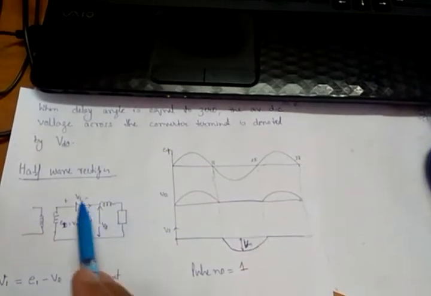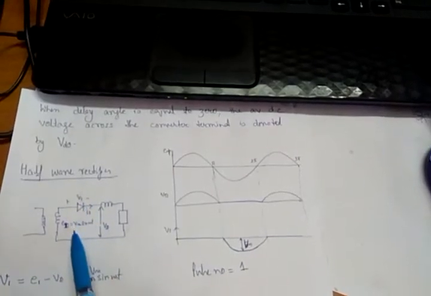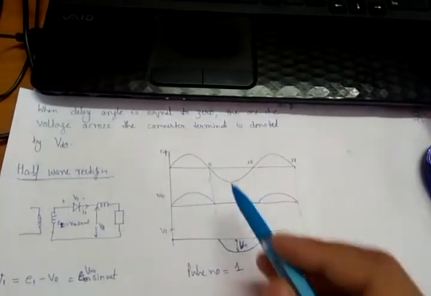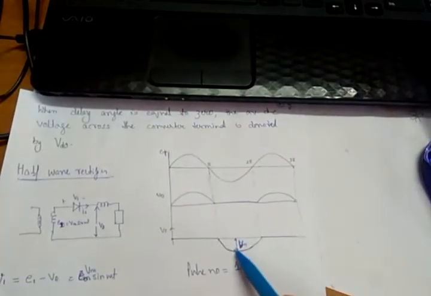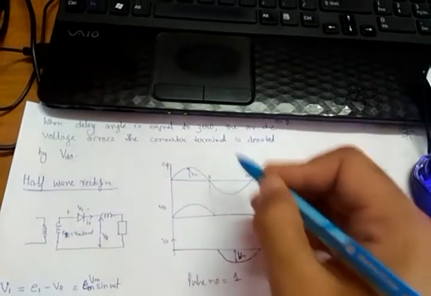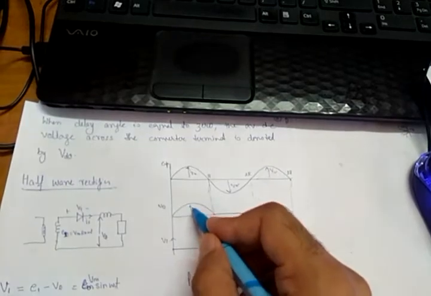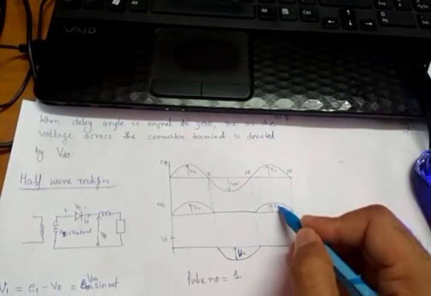What will be the voltage drop across the diode when it is open circuit? It is nothing but E1. So E1 from pi to 2 pi is this, and the magnitude here is Vm, here it is Vm, and here also the magnitude will be equal to Vm.